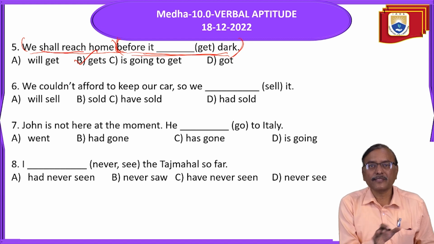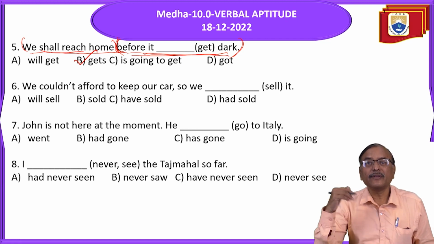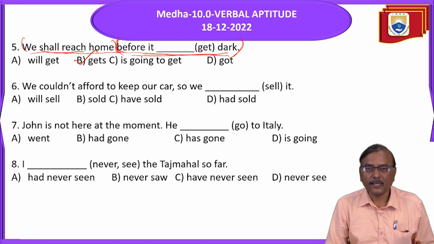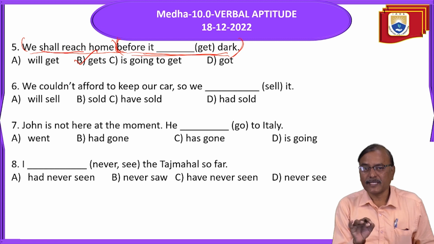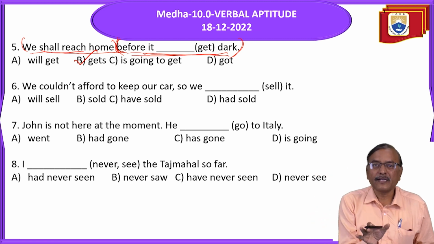In the subordinate clause, don't use a simple future. Don't say, when you will come to my house, I will give you a chocolate. Don't say like that. Just say when you come to my house, when you come, that is present tense only. Though the action is future, it is a subordinate clause.